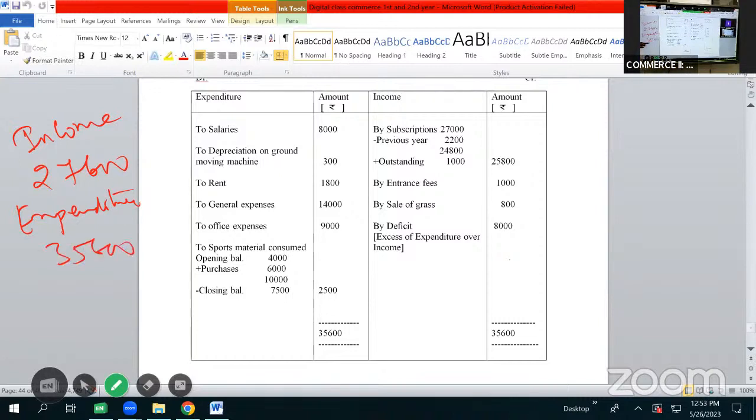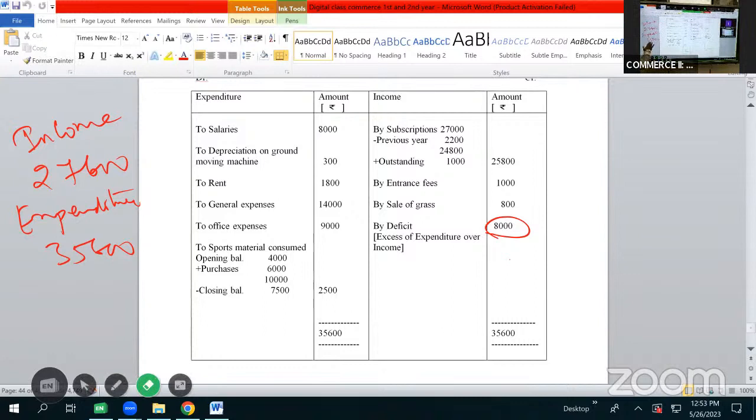So for the first time, total expenditure is more than total income. So we'll be writing the total 35,600 on both the sides and subtracting total income 27,600 from 35,600. We are left with an amount of 8,000, which we'll be writing here as by deficit. As our expenditure is more than our income, we'll be showing it as by deficit, and here it will be shown as excess of expenditure over income. So for the first time, our expenditure is more than our income.